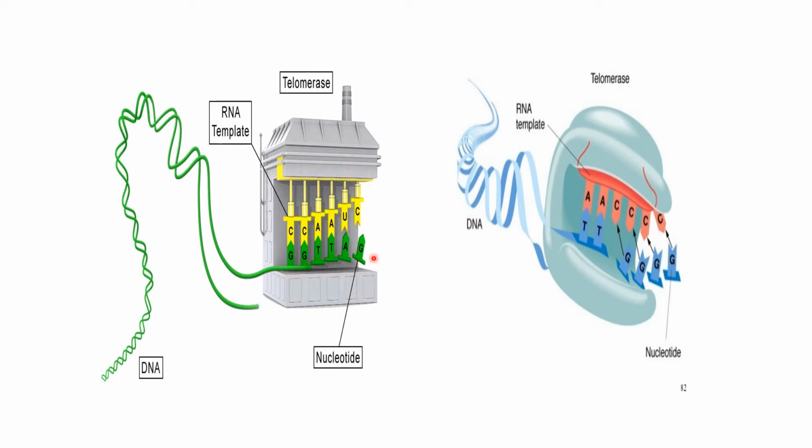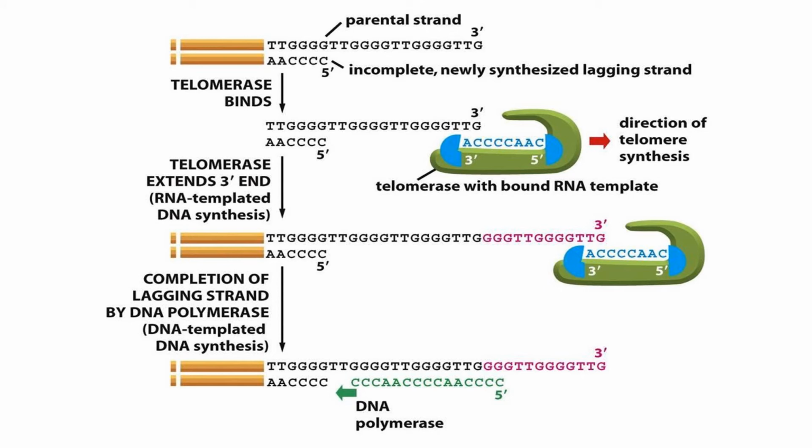Now this long chain of newly synthesized DNA will be formed after copying the telomeric RNA template. The same is shown here. Now what happens? It is explained here in the sequence of the telomeric action. Number 1, if the parental strand is there, the incomplete newly synthesized lagging strand is formed here.